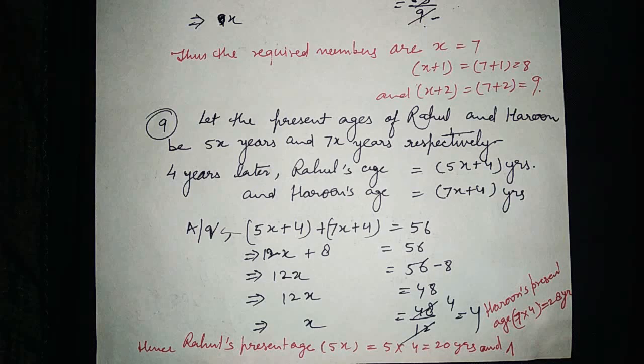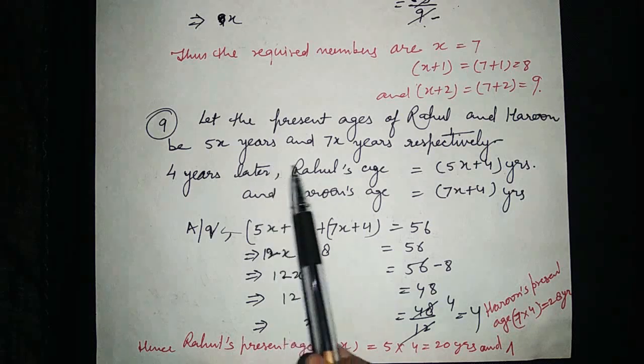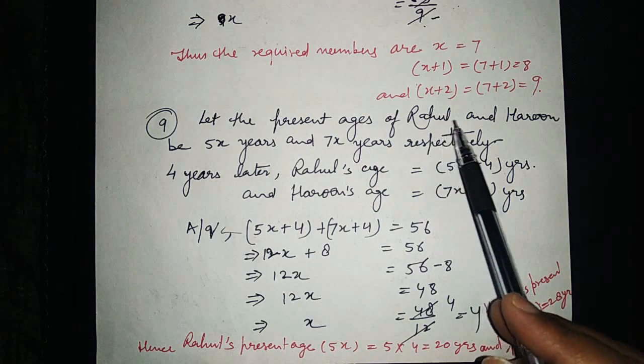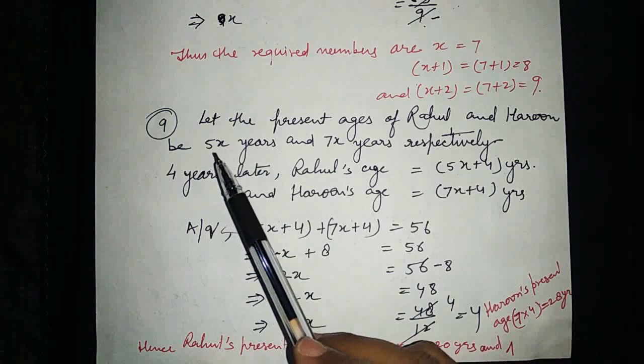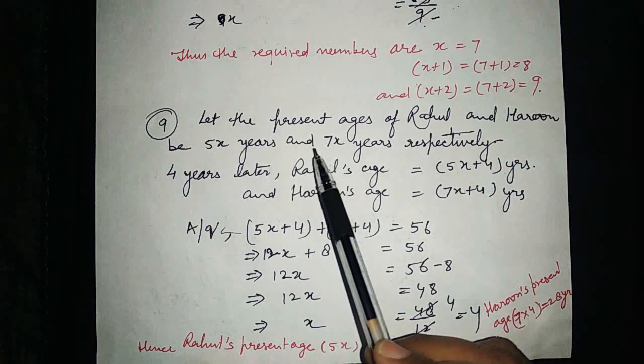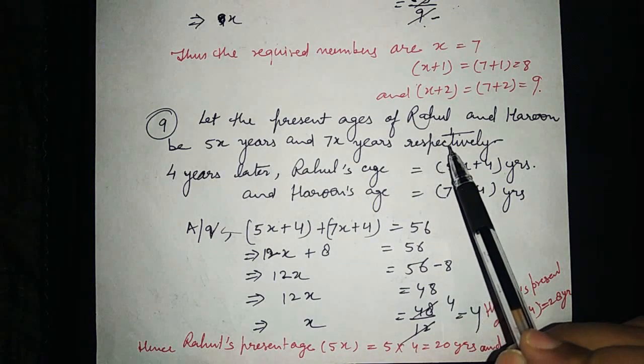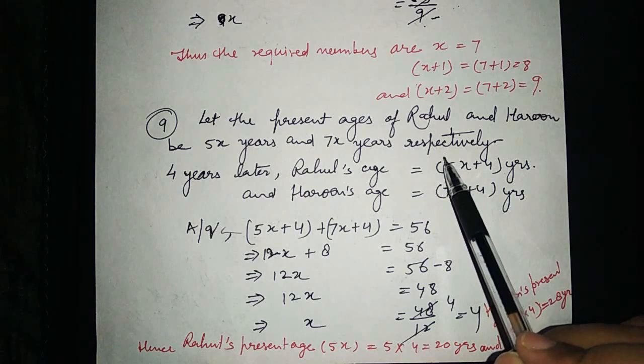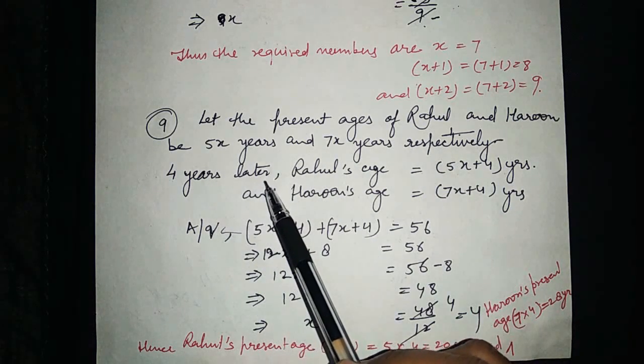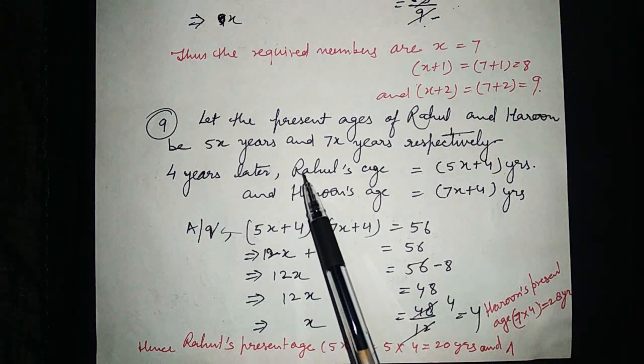Here you can see their ages are given in the ratio 5:7. So to solve this question, we will write their ages in years. Let the present ages of Rahul and Harun be 5x years and 7x years respectively.